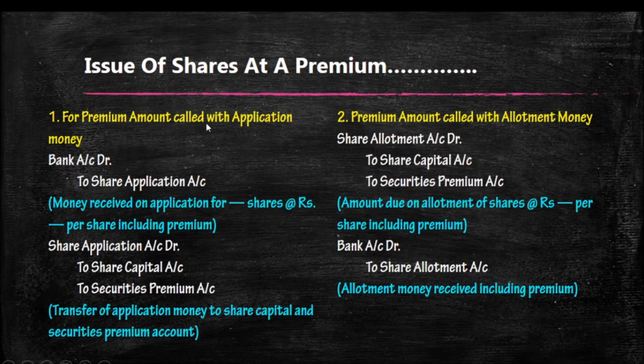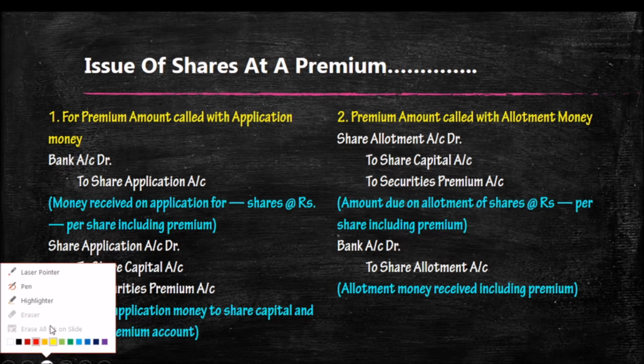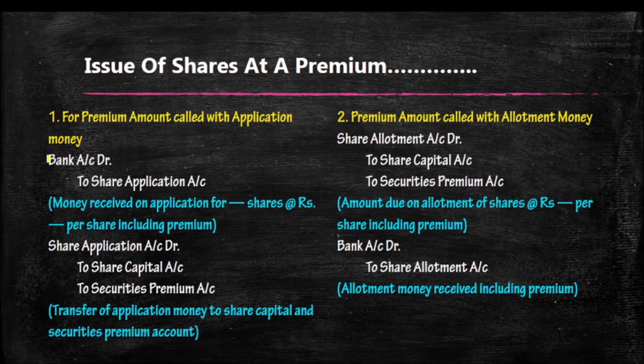Remember, if the premium is adjusted at the time of application, the first entry will be the normal entry, that is, bank account debit to share application. If the premium amount is collected along with the application money, the entry will be share application account debit to share capital. As per our example, bank account debit to share application.